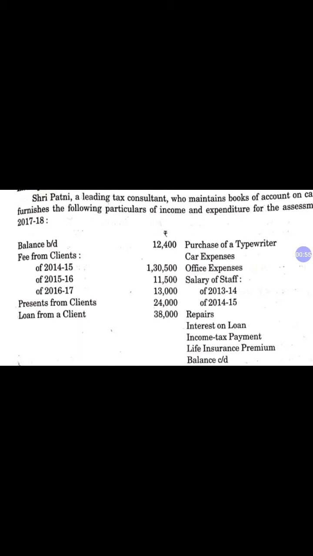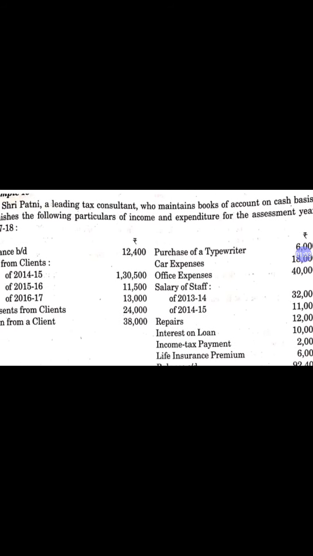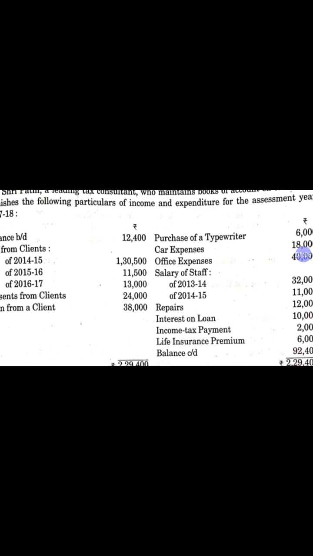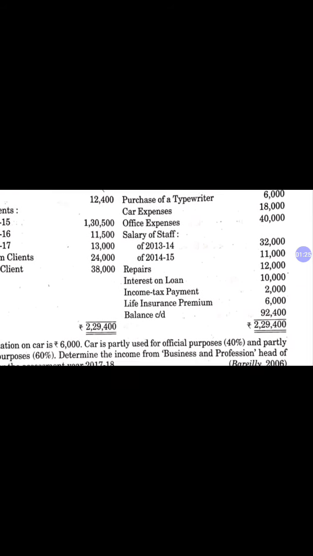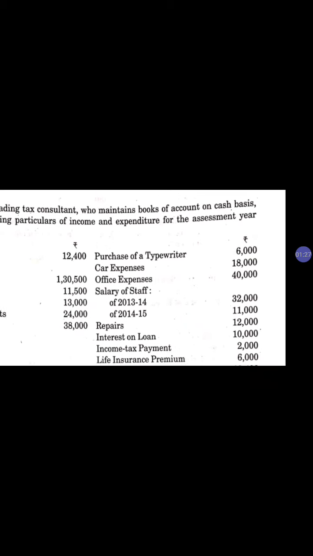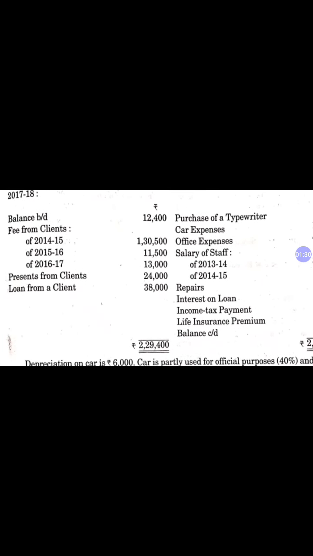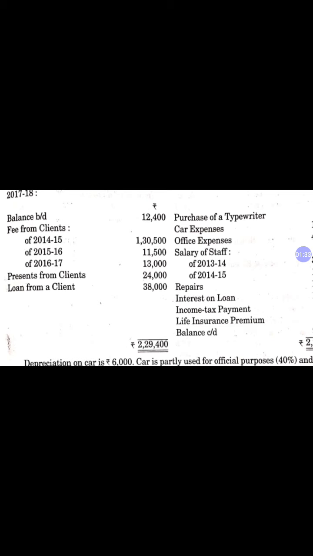So we have a question about Shri Patni, a leading tax consultant who maintains books of account on cash basis. Maintaining books of account on cash basis means he maintains a receipts and payment account, his cash book. So we have an income and expenditure account to get the income over expenditure or expenditure over income. Now he furnished the following particulars of income and expenditure for the assessment year. On the debit side we have income, on the credit side we have expenses.